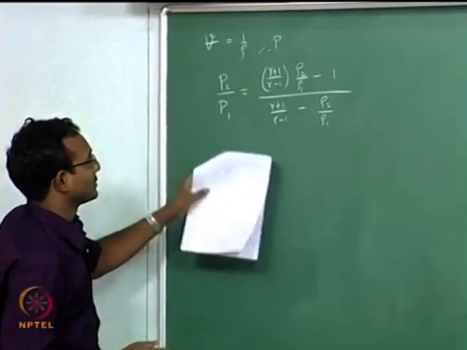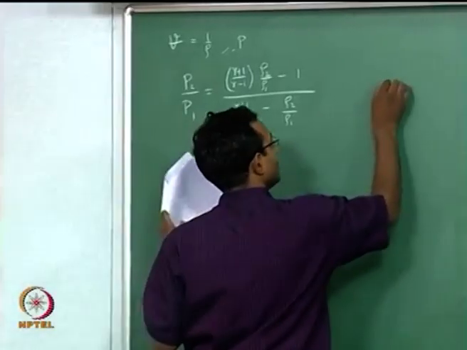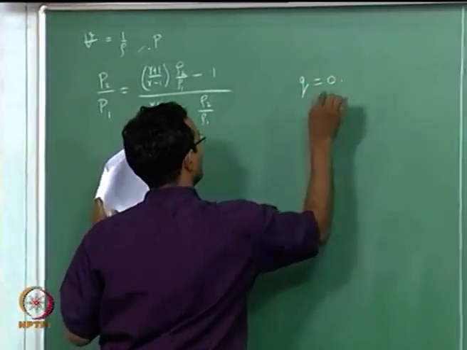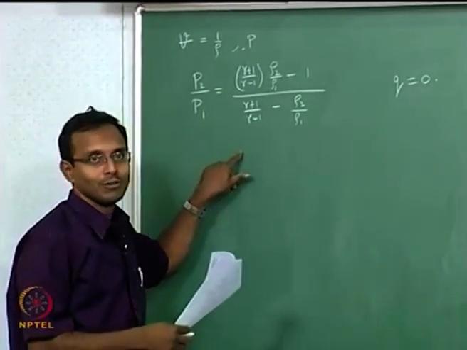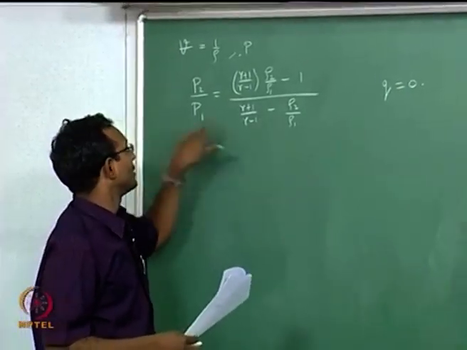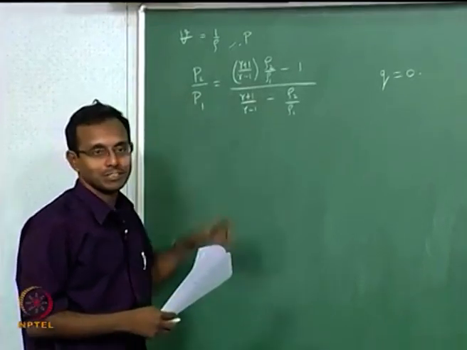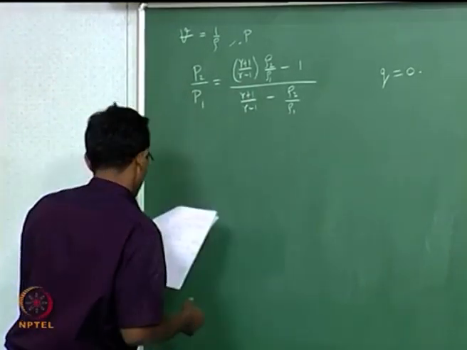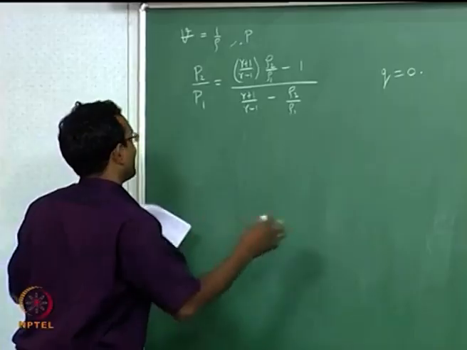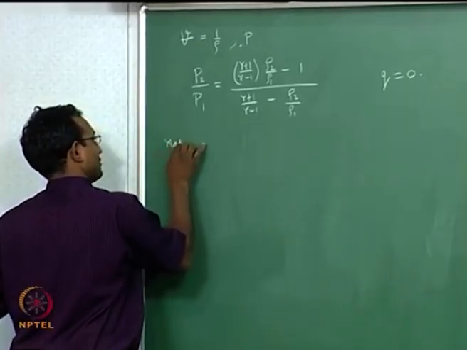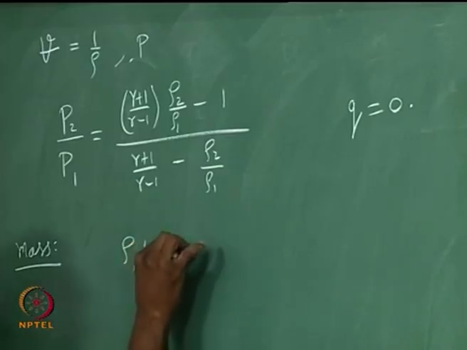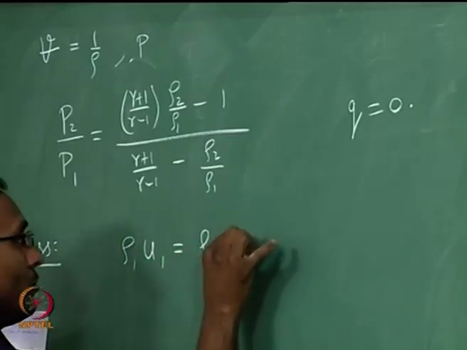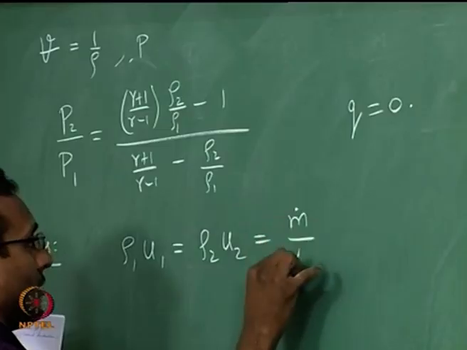You may recall this expression. This particular expression is true for the q equal to 0 case. This is a special case of what we are going to derive now, and you will put q equal to 0 in that new derivation, you will get to this expression exactly. Now we want to start from scratch. I am going to say mass: rho 1 u1 equal to rho 2 u2 equal to m dot by A.